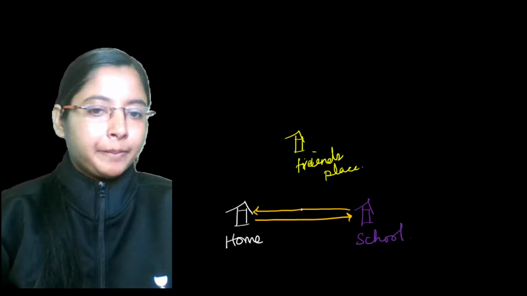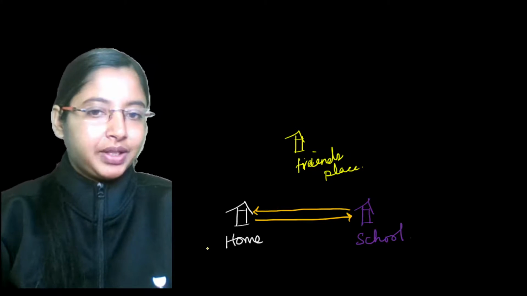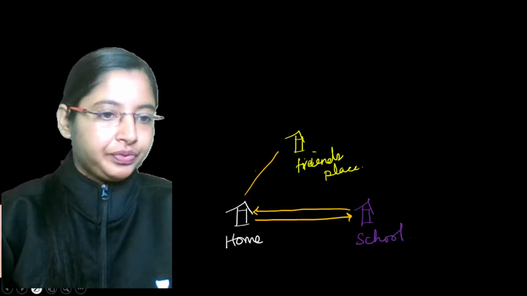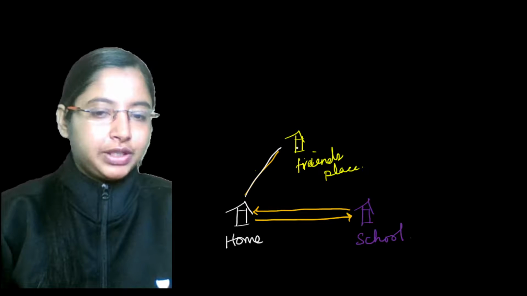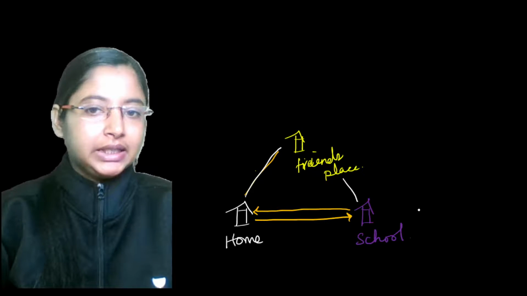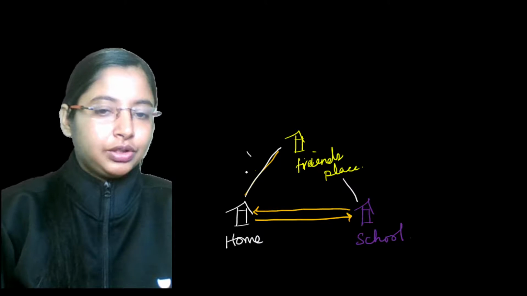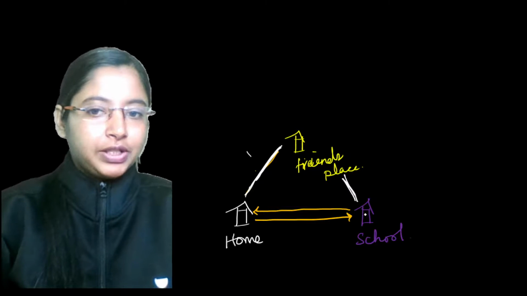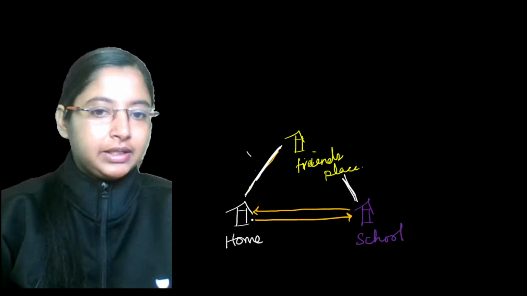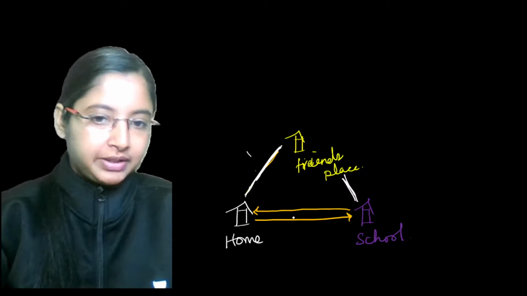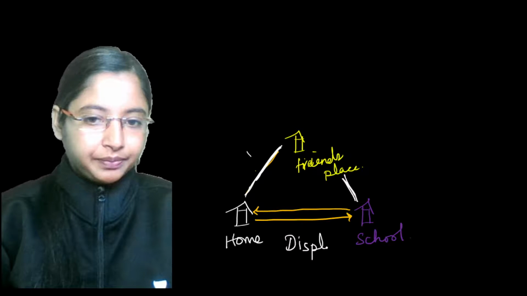You're going to school and coming back home. Now, from your home you're going to your friend's place and back to the school. Now let's say this is the path that you're taking, you're going to your friend's place to school. And in this case you started from your school and you're going back. So as Chinmay is saying, in this case what will be displacement?